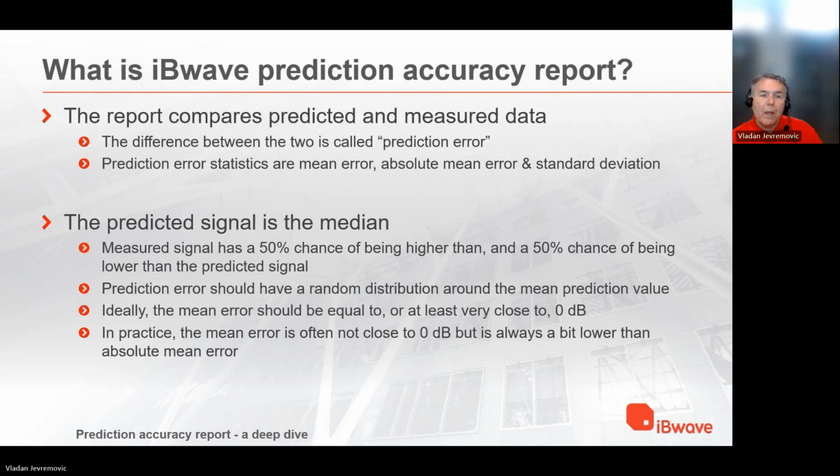signal. Prediction error should have a random distribution around the mean prediction value. Ideally, the mean error should be equal to or at least very close to 0 dB. In practice, the mean error is often not close to 0 dB, but is always a bit lower than absolute mean error.